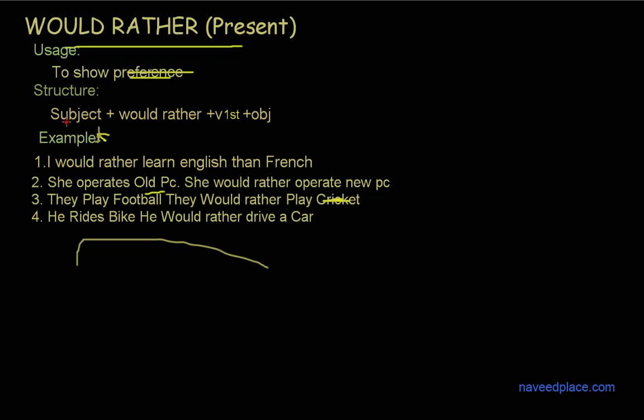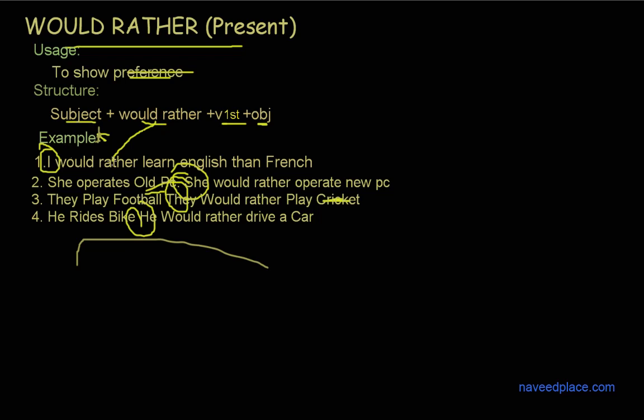So the structure is here: subject, would rather, first form verb plus object. What is meant by subject? Subject means doer, and here you can say I, we, she, they, he. So here we are saying who is doing? Ali is doing, Naveed is doing, who is doing? Getting me? So subject means doer.